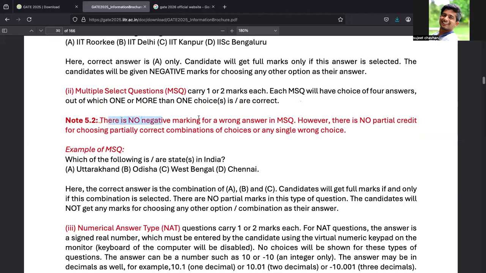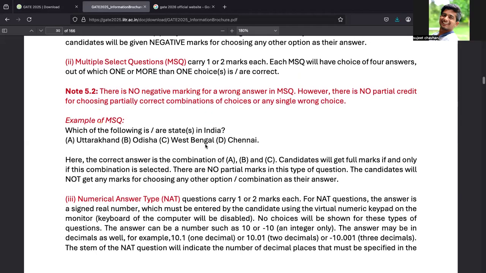There is no negative marking here. This is the positive point. However, there is no partial credit for choosing a partially correct combination of choices or a single wrong choice. You need to select all of the correct answers. If you select only a few correct answers, you will not get marks.